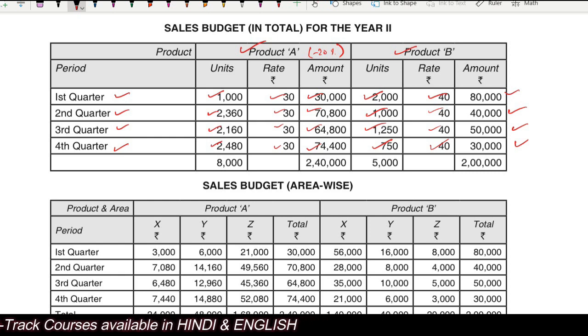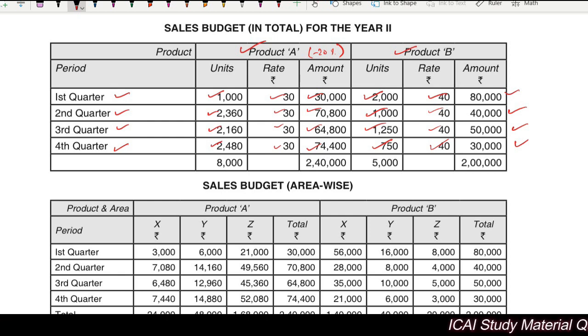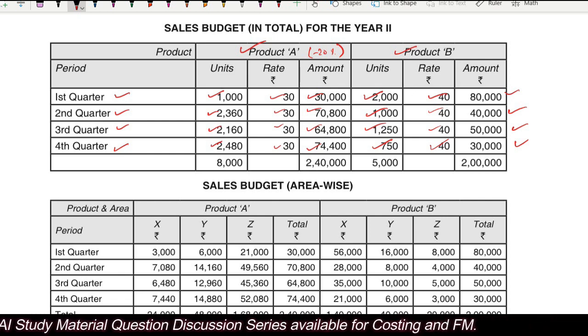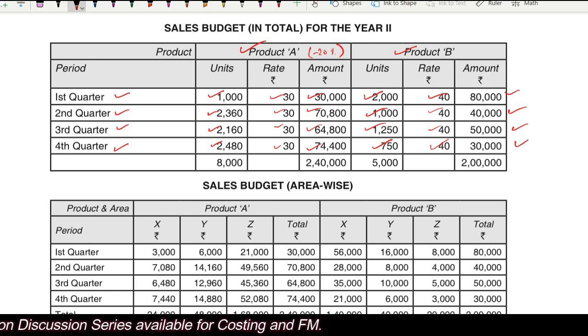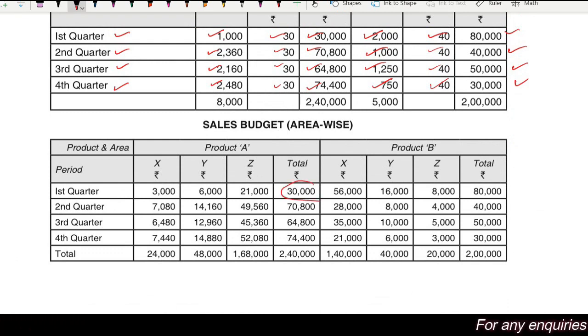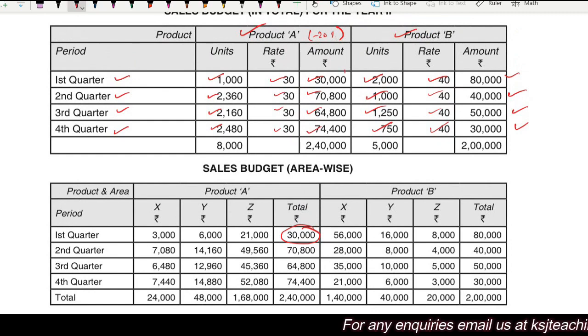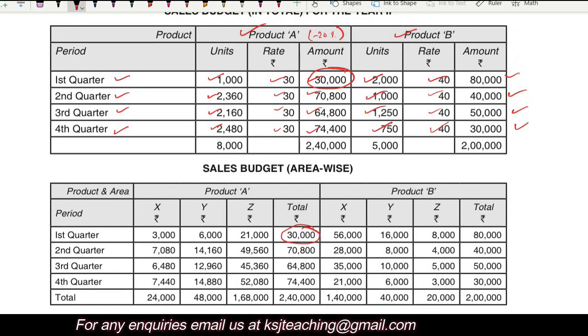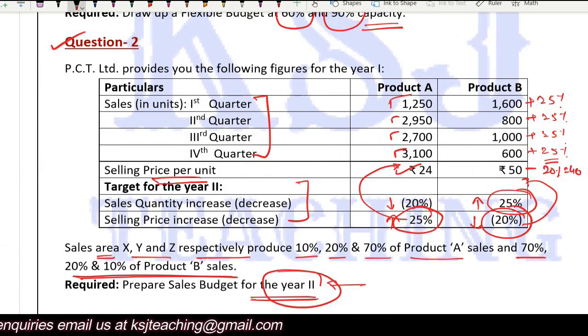Product and quarter wise. Now we are going to make it product, period and area wise, right? We are going to incorporate all three things. One, the product. Second, the period, and the third, the areas also, right? So sales budget in the first quarter. Now in the first quarter, we are saying that the total sales to be done is 30,000 rupees, right? 30,000 in the first quarter, product A. How much of 30,000 will be done by X, Y and Z? It is given 10, 20 and 70%, right?